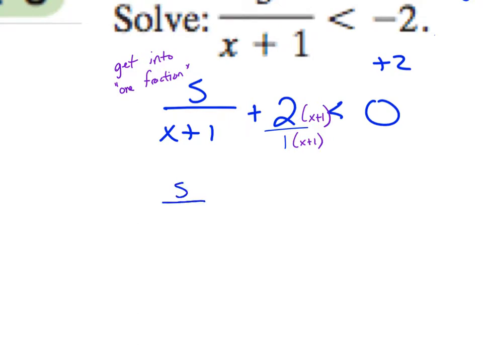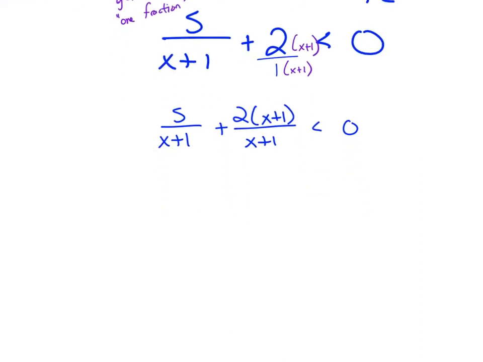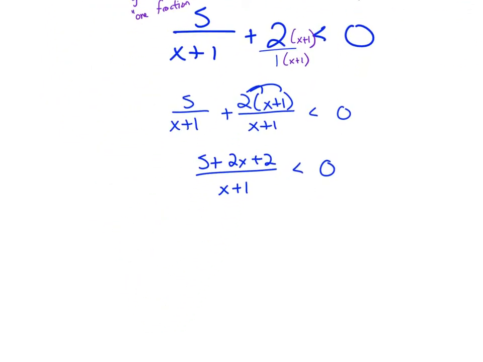And so I have 5 over x plus 1 plus 2 times x plus 1 over x plus 1 is greater than 0. And then I can write them together. 5 plus, and I can distribute that 2 times x plus 1, over x plus 1. I'm sorry, 2x plus 2, distributing the 2, is less than 0. And then I just combine my like terms here. So 2x plus 7 over x plus 1 is less than 0.